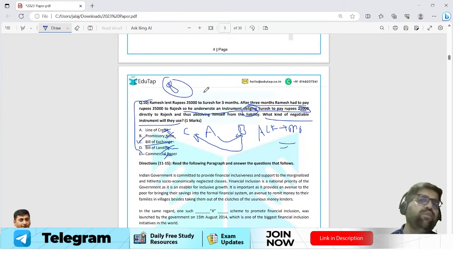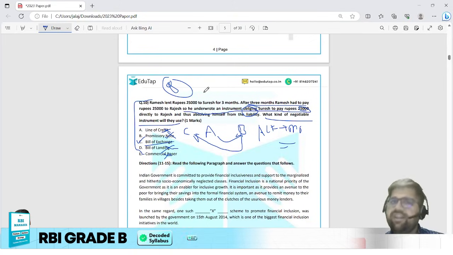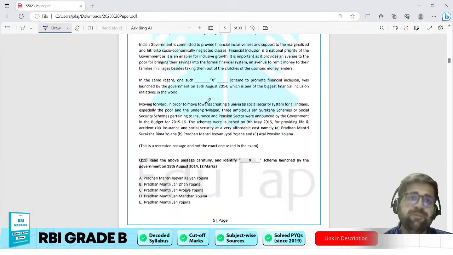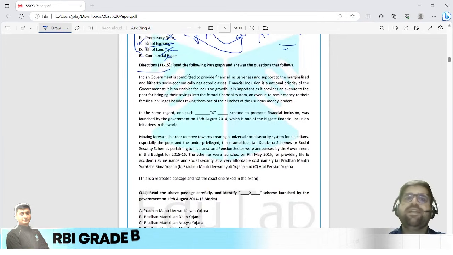They were very easy to easy level. Okay, I hope you agree with me. Two questions were quite moderate level, which we have discussed right now. Now we are coming to the 2 markers. Chalo. Now we are going to solve question number 11 to 15.